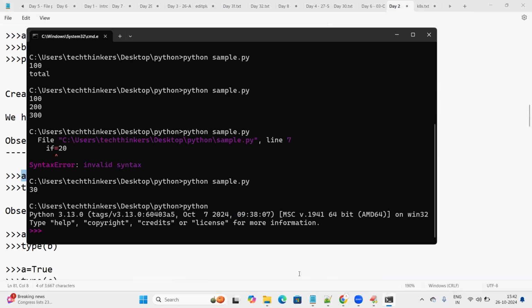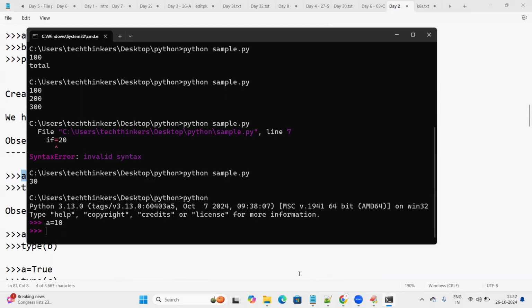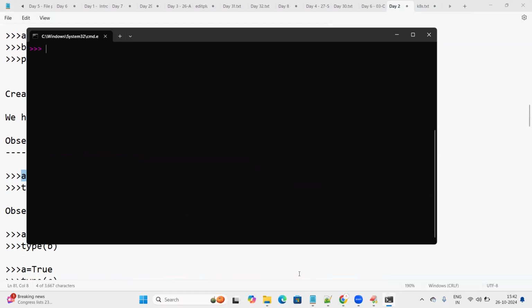See, when I'm writing A is equal to 10, okay, I'm just clearing the screen. What I'm doing is A is equal to 10. This is the very first statement that I've written in the command prompt, where Python is working fine. I'm giving a statement like A is equal to 10. I'm trying to declare a variable and I'm assigning the value 10 to that variable. Okay, A is equal to 10.